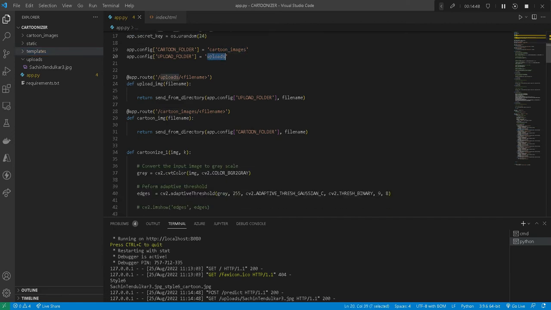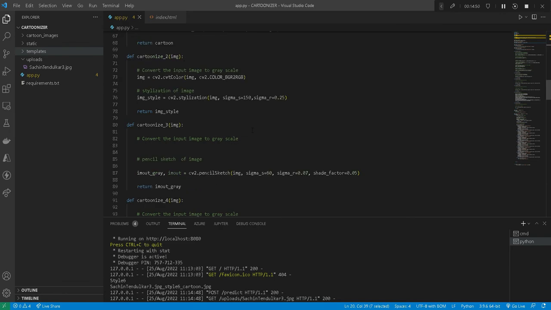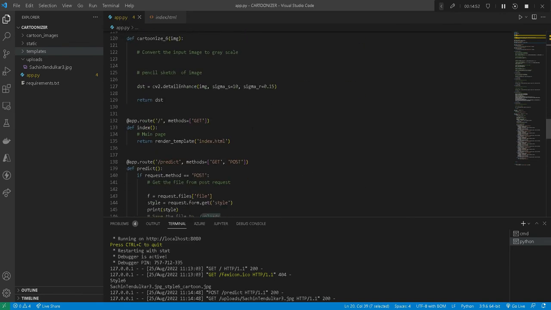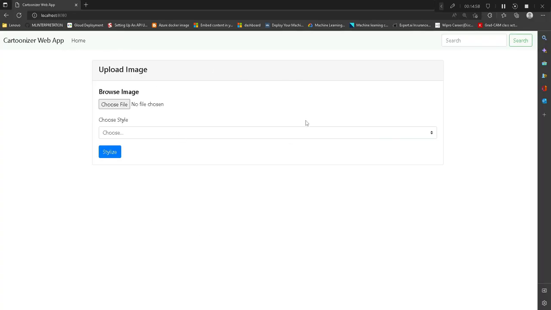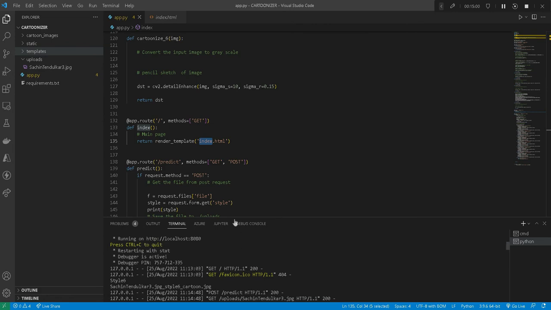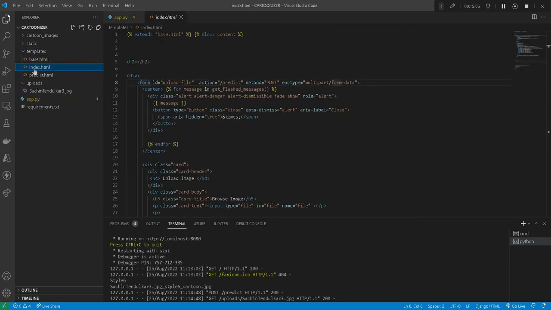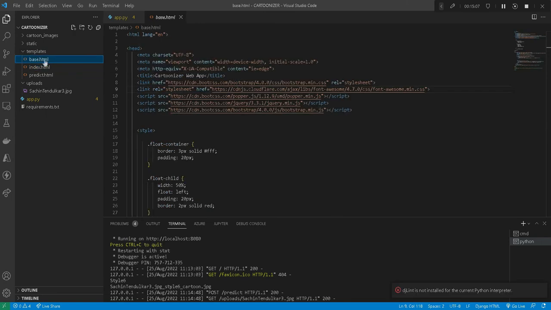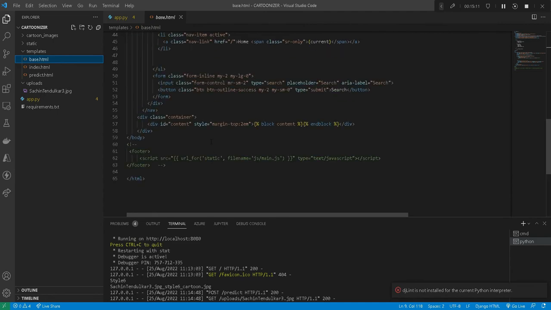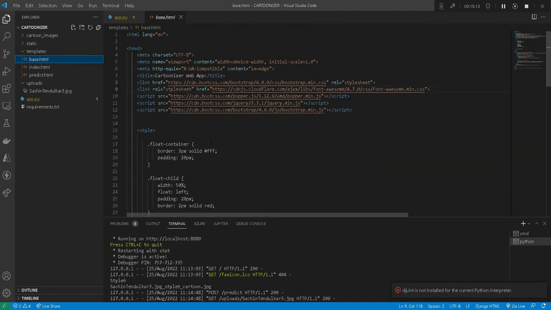Next, we are using our index page, slash. This is our first page, index.html. Let me open it. This base.html page is basically for giving the overall look and feel of the web app.